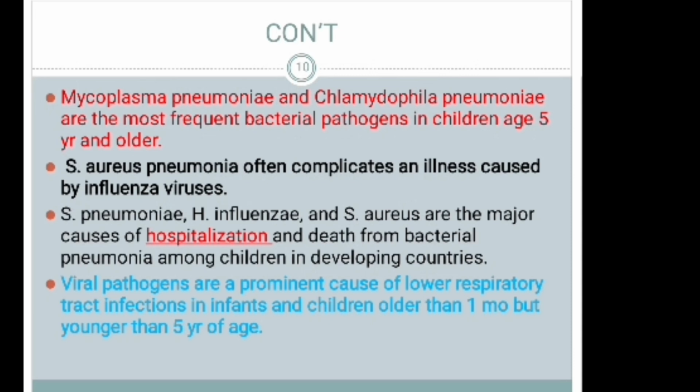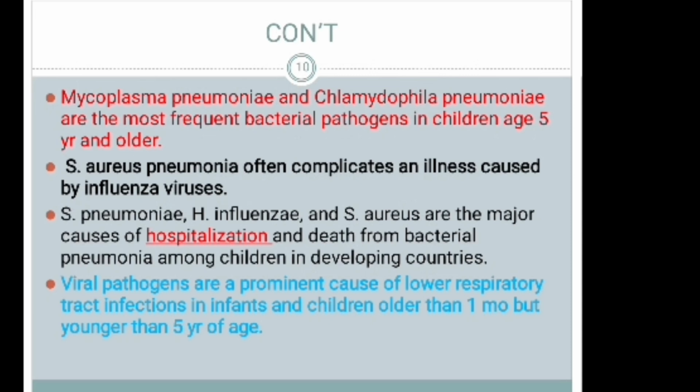Staphylococcus aureus pneumonia often complicates an illness caused by influenza viruses. Streptococcus pneumoniae, Haemophilus influenzae, and Staphylococcus aureus are the major causes of hospitalization and deaths from bacterial pneumonia among children in developing countries.